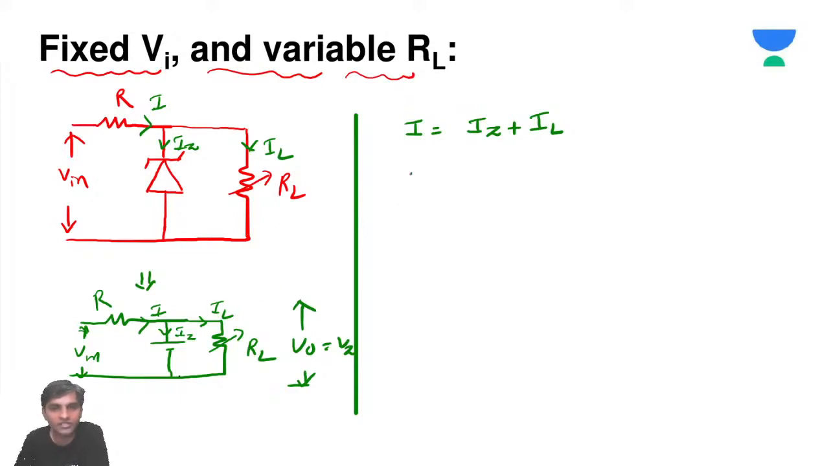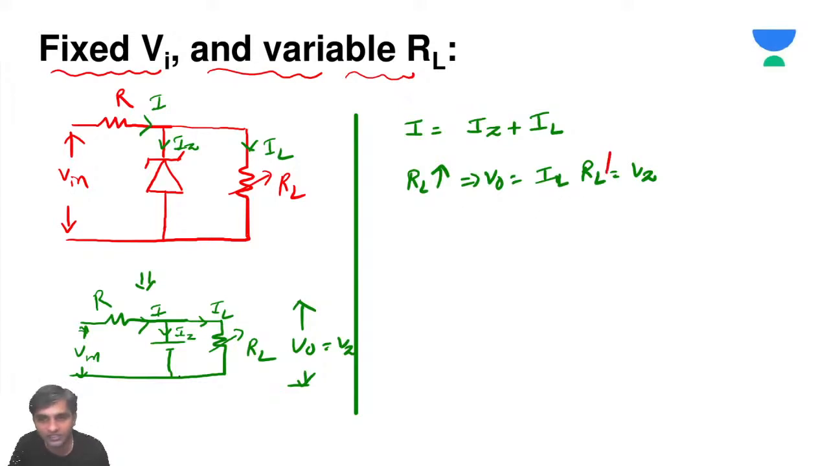Whenever RL is changing, let's say RL is increasing, what is the corresponding output voltage? V naught is equal to IL into RL. This is constant, yes or no? As RL is increasing, what should decrease? No other option: IL decreases, because the output voltage is constant. V naught is equal to Vz, which is constant. So when RL is increasing, IL should decrease.